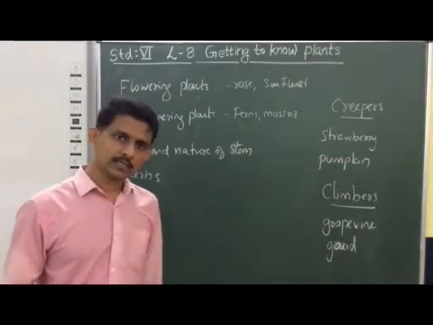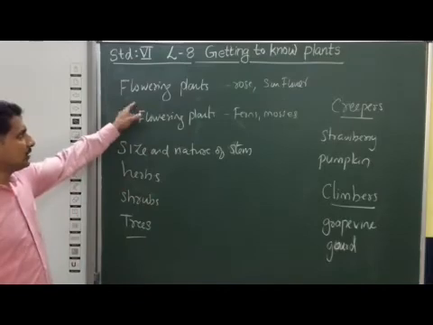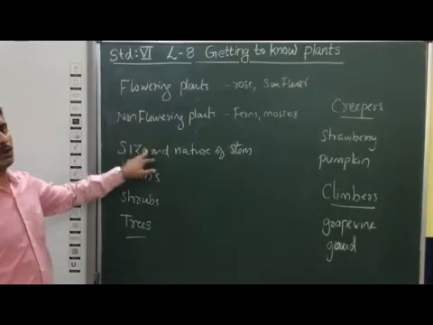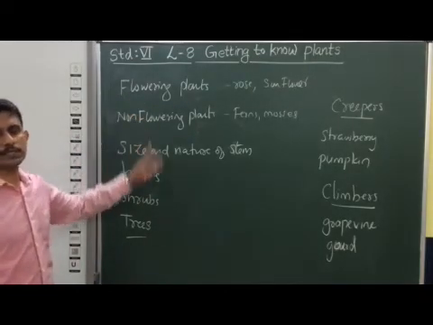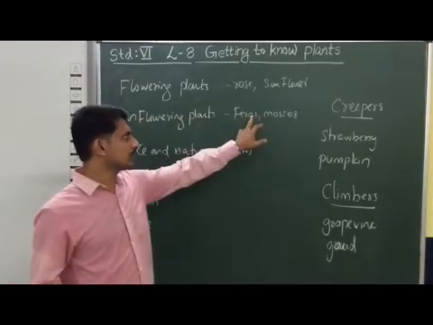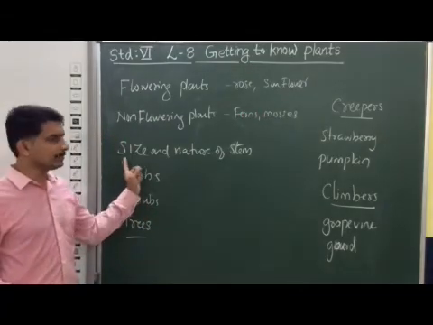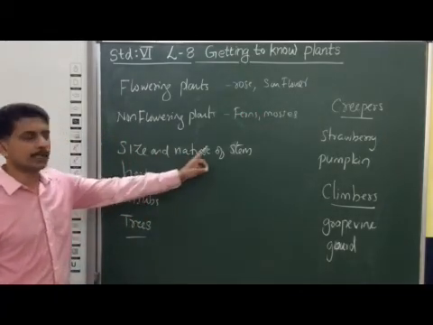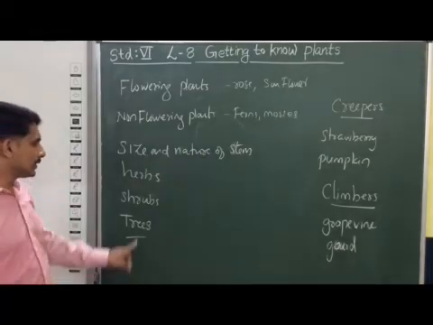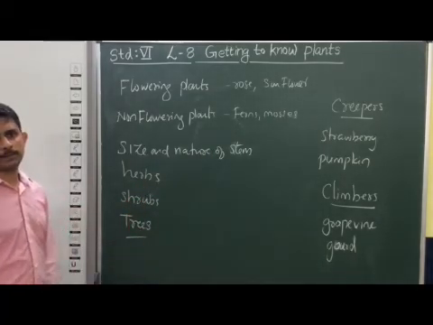So I said we are classifying the plants basically into two categories: flowering plants and non-flowering plants. This is the basic classification, for example rose or sunflower, ferns or mosses. Another type is on the basis of size and nature of the stem: herbs, shrubs and trees.